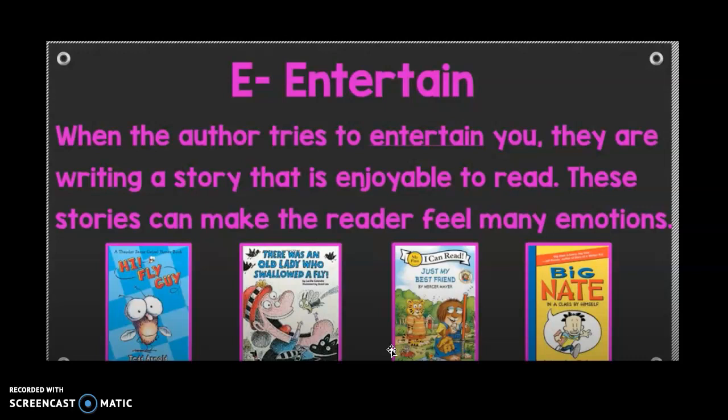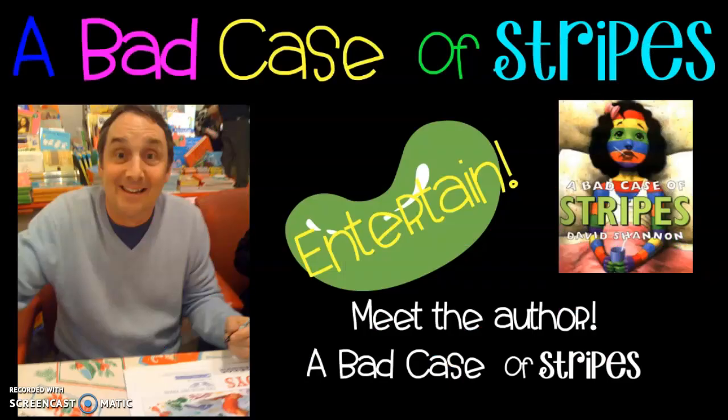This book, the author wrote to entertain the reader. This book is about a character and his best friend. You, as a reader, can make connections with this book, and it might remind you of your life. So let's go back to our book for this week, A Bad Case of Stripes.